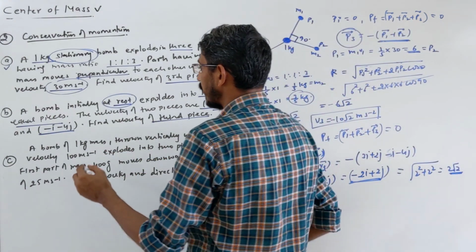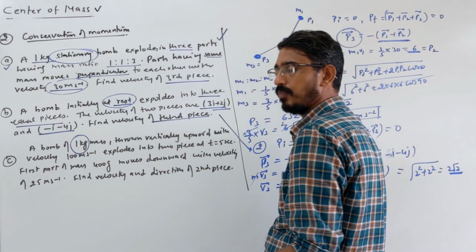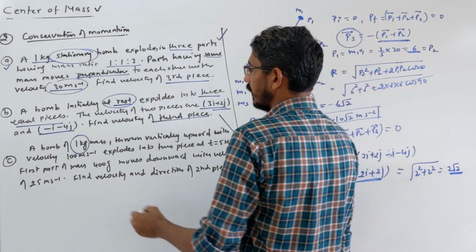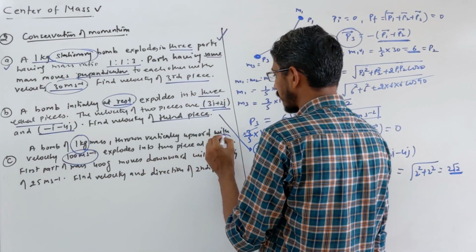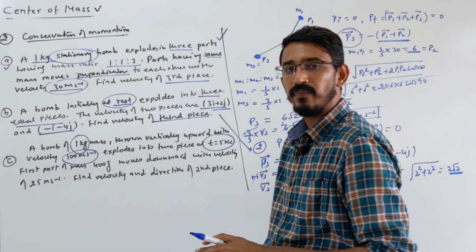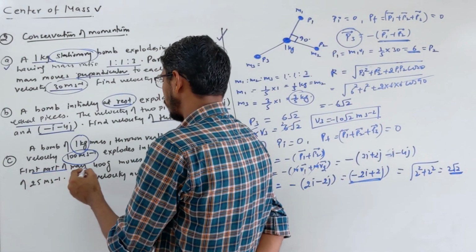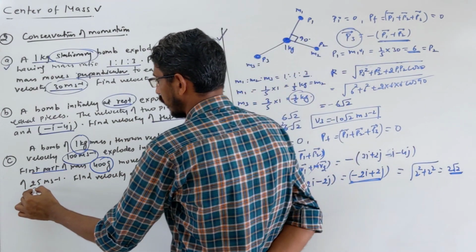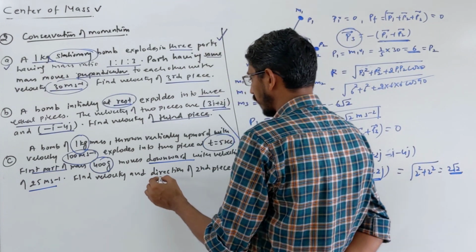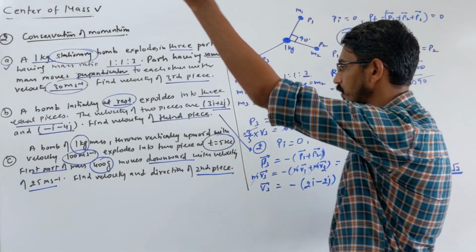There is a bomb of 1 kg mass thrown vertically upward with an initial velocity of 100 meters per second. It explodes into two pieces after 5 seconds, once we throw it. The first part of mass 400 gram moves downward with a velocity of 25 meters per second. Find the velocity and direction of the second piece. Very interesting problem.